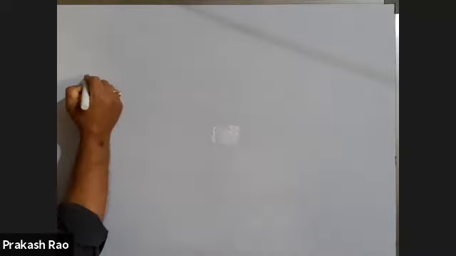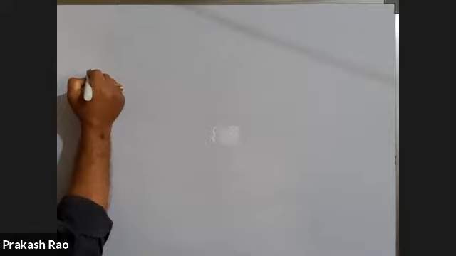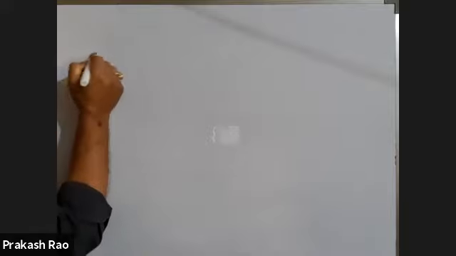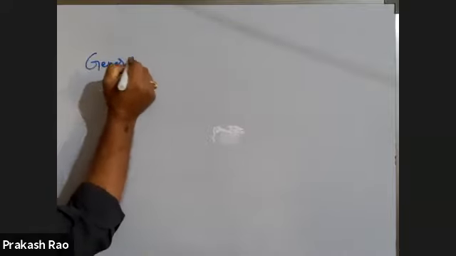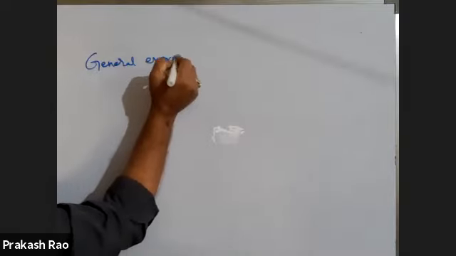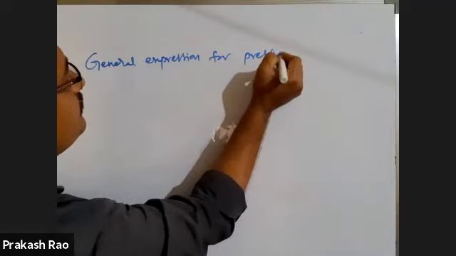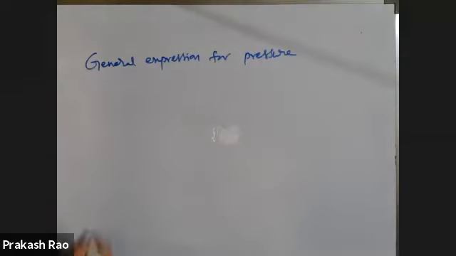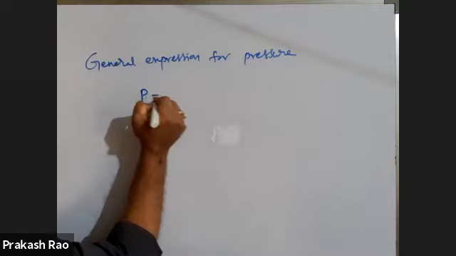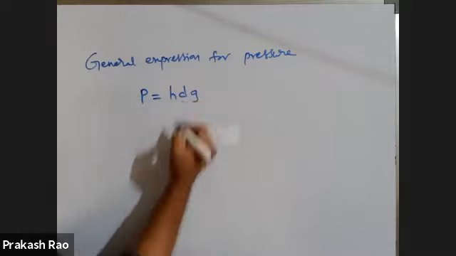Next, you should know what is meant by pressure. General expression for pressure. Very important, right? You have already taken this, pressure P is equal to HDG.